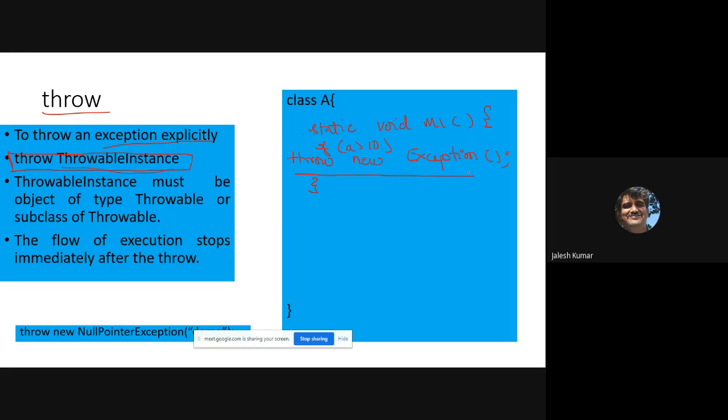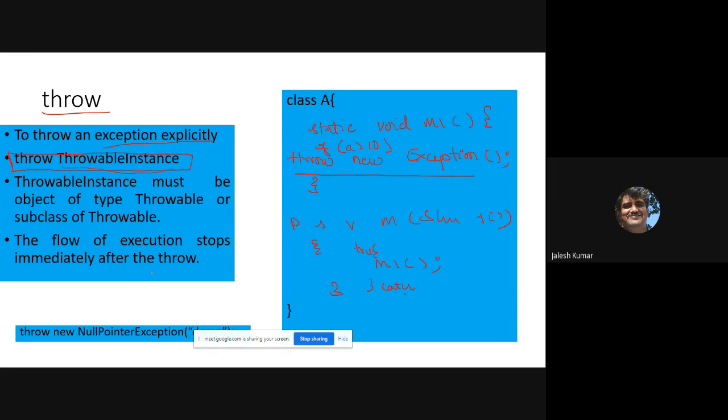Throw new Exception. Inside public static void main, when you are invoking this particular method, that is m1, this call should be inside try catch. This is how to handle that exception.